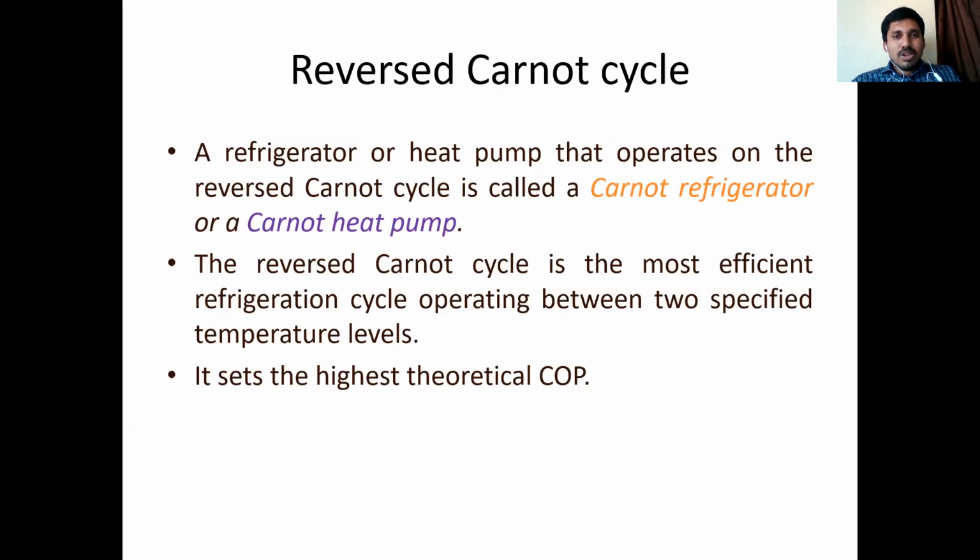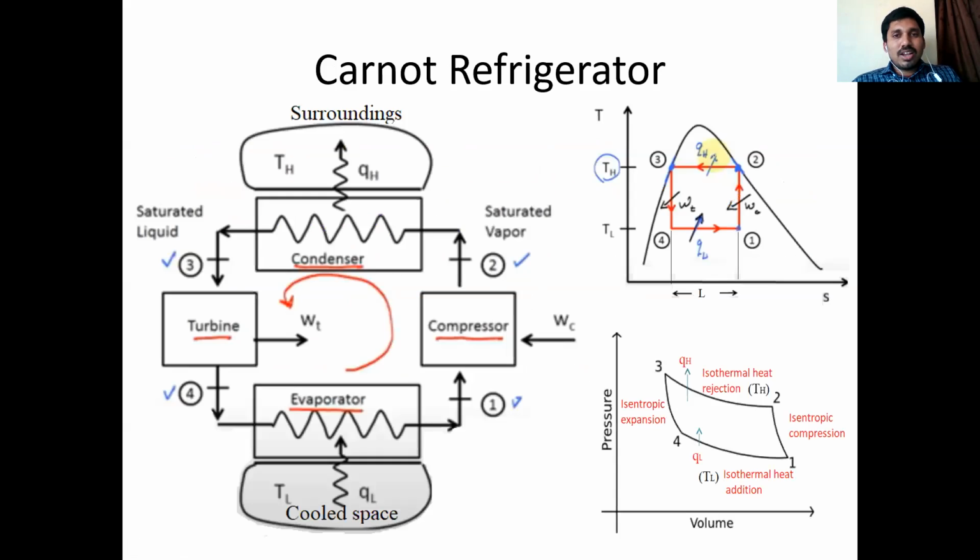See, then we'll move to reversed Carnot cycle refrigerator or Carnot refrigerator. See, all of you, this is schematic diagram of Carnot refrigerator. This is the diagram. Here mainly we have four parts. I have written those parts.